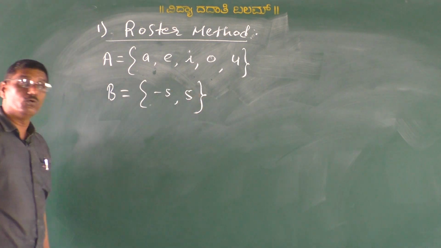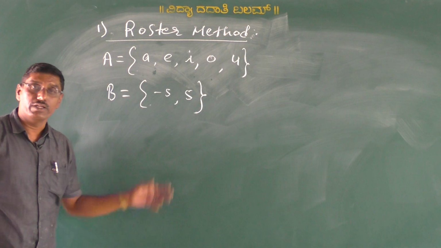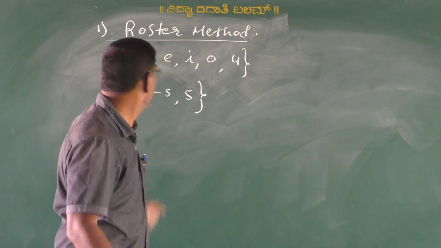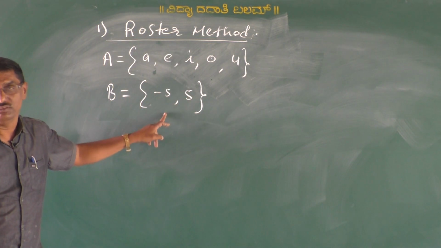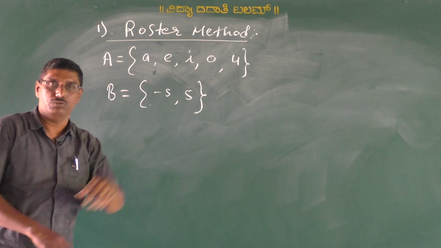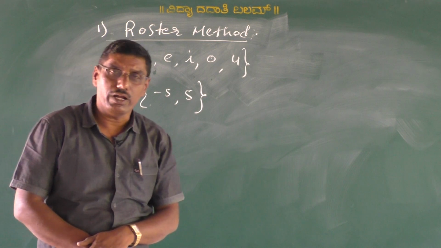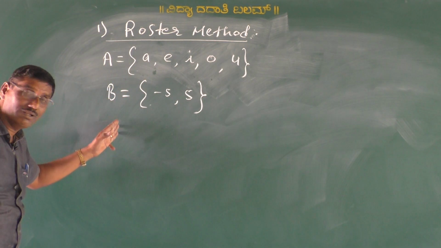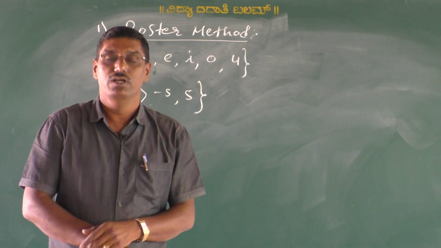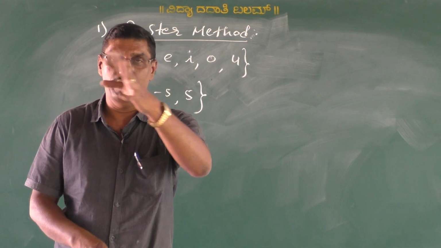These are the two roots of the quadratic equation x square minus 25 is equal to 0. This is another example in roster method, my dear students. And also we can write the collection of natural numbers less than 5.